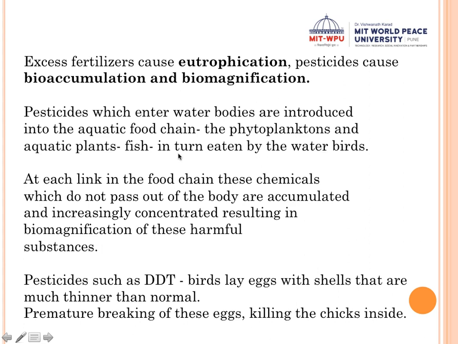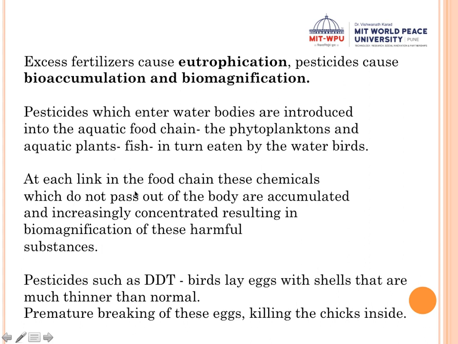Is that clear? So what happens when you move from one level to another, from the producer up through the consumers in the food chain? These toxic chemicals sometimes do not pass out of the body. Sometimes the phytoplanktons or the aquatic plants do not flush it out of their system.